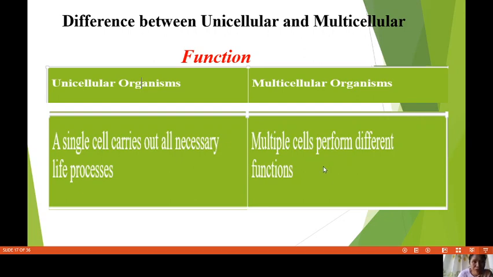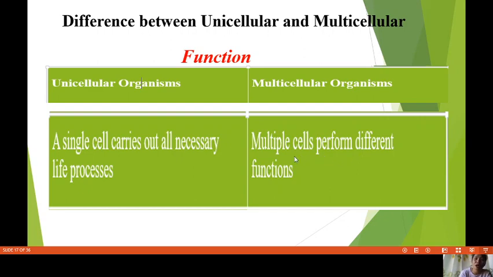Of course, we eat with our mouth. We digest with our stomach. And then we breathe with our nose and our lungs. We think with our brain. We see with our eyes. We smell with our nose. We touch with our hands. So meaning, there are different parts of our body that have different functions. Multiple meaning many. Many cells perform different functions.